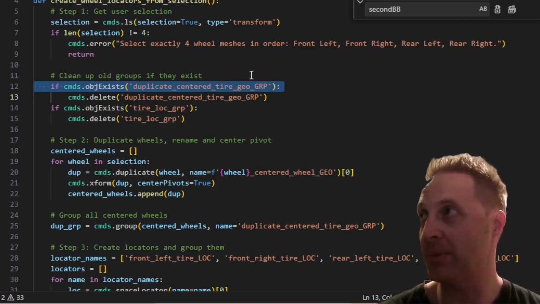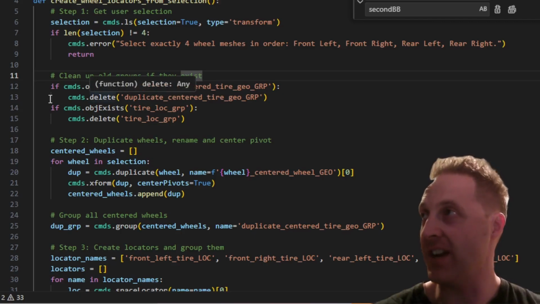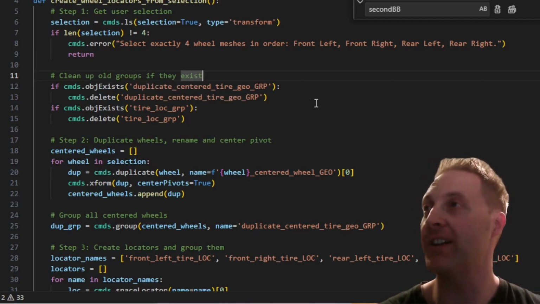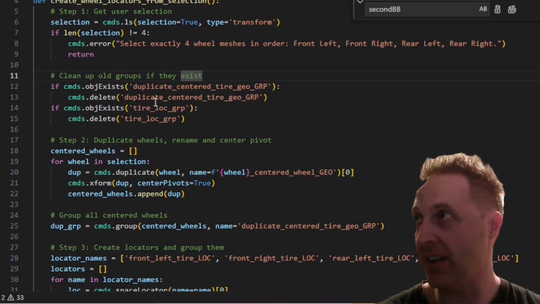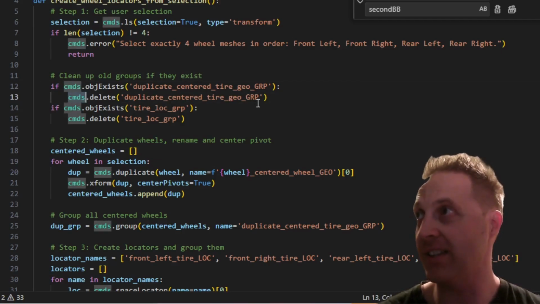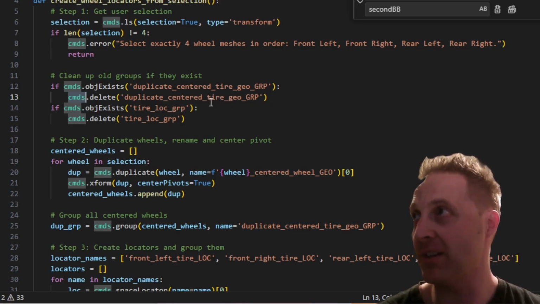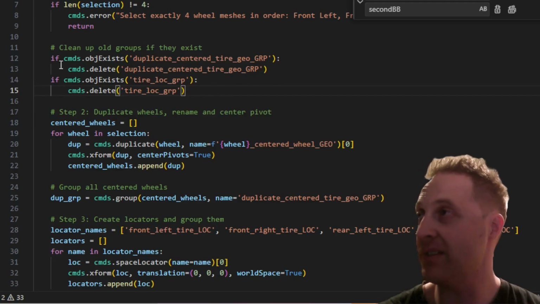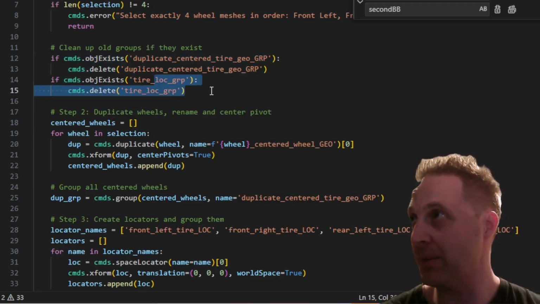So it checks if object exists, duplicate centered tire geo group, and if it exists, then this indented block will run cmds.delete, duplicated centered tire geo group. So it just gets rid of it if it's already there. If cmds.objExists tire loc group, okay, if this one exists, delete it. So that's all that is. If they're not there, this will not execute, and it will just continue on at the next line.